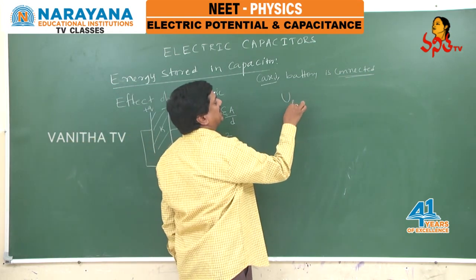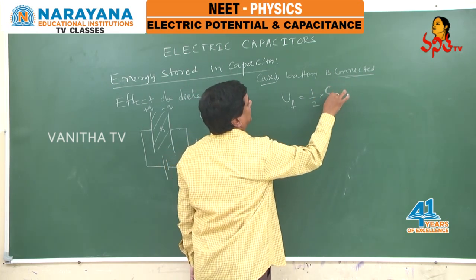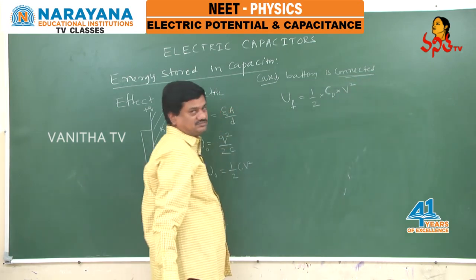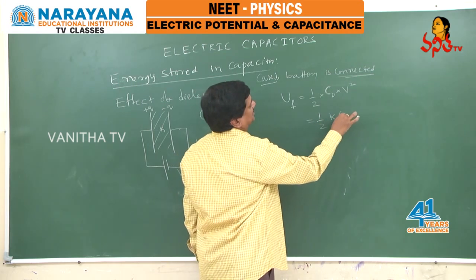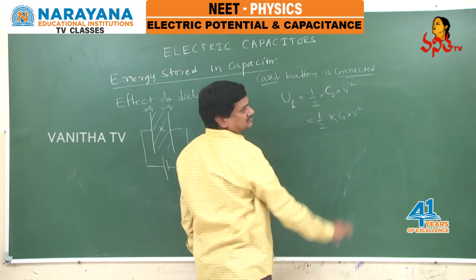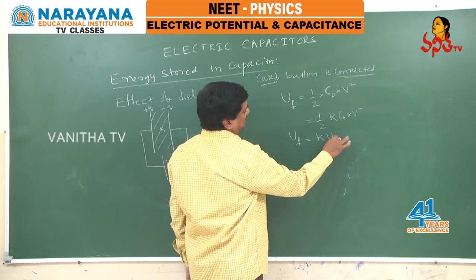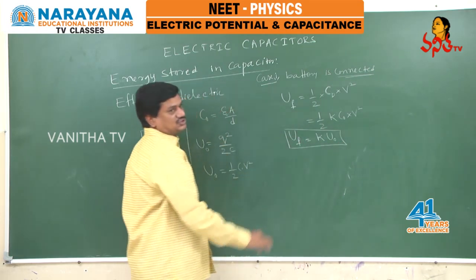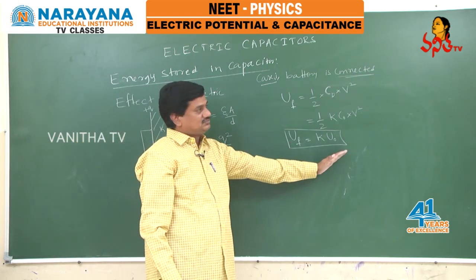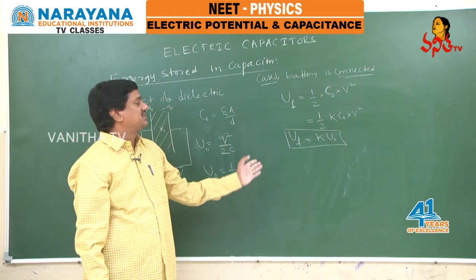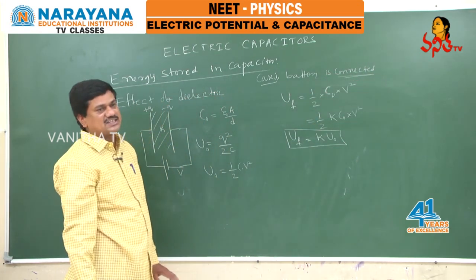V remains constant. Final energy equals half into final capacitance with the dielectric into square of the potential. But capacitance with the dielectric is always K times the capacitance without it. So the conclusion I can write like this: final energy equals K times the initial energy. So energy increases to K times the initial value, provided the battery is still connected in the circuit.